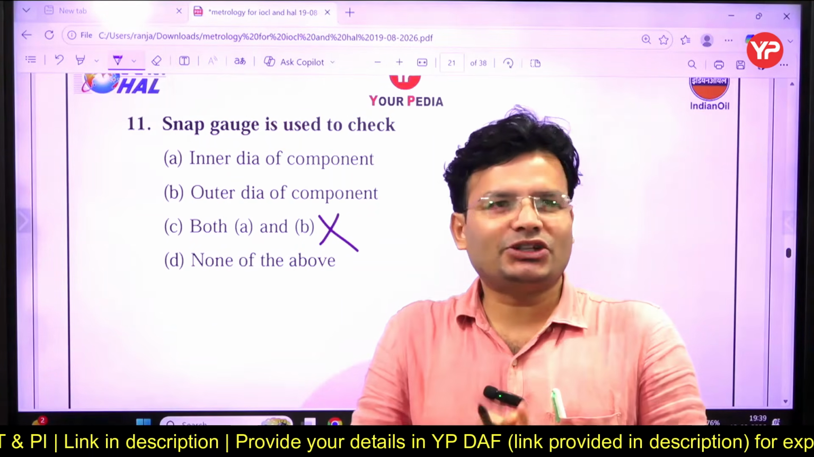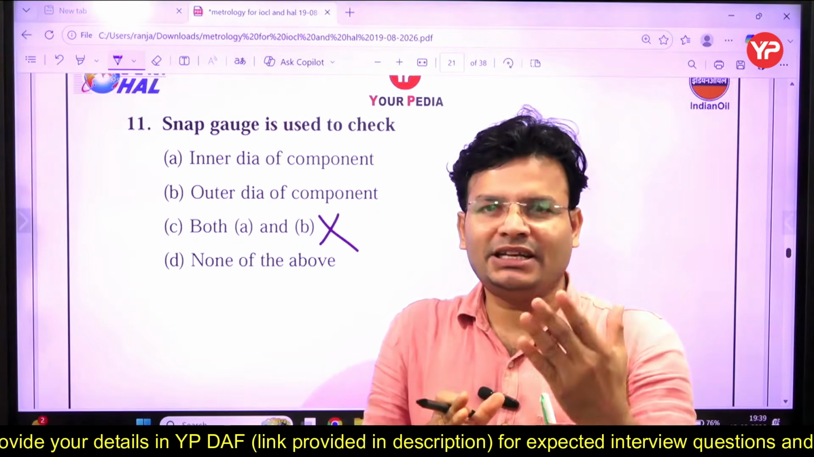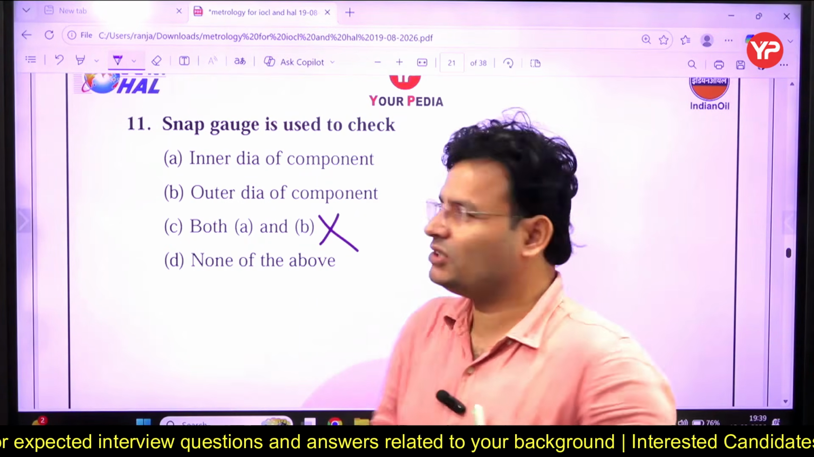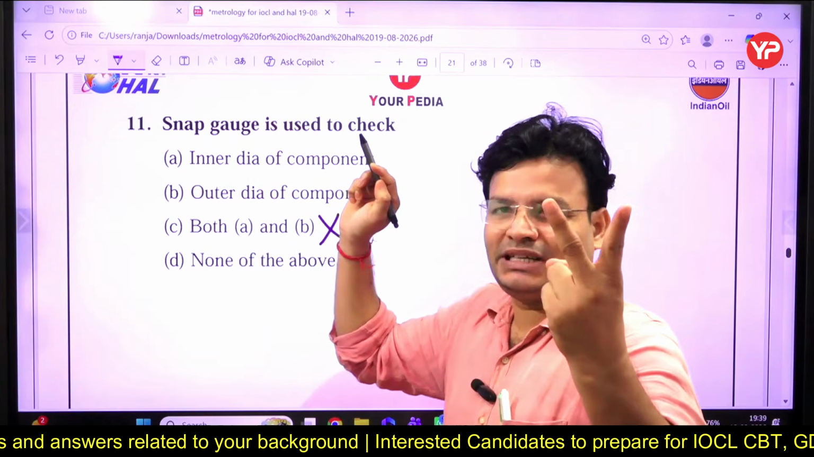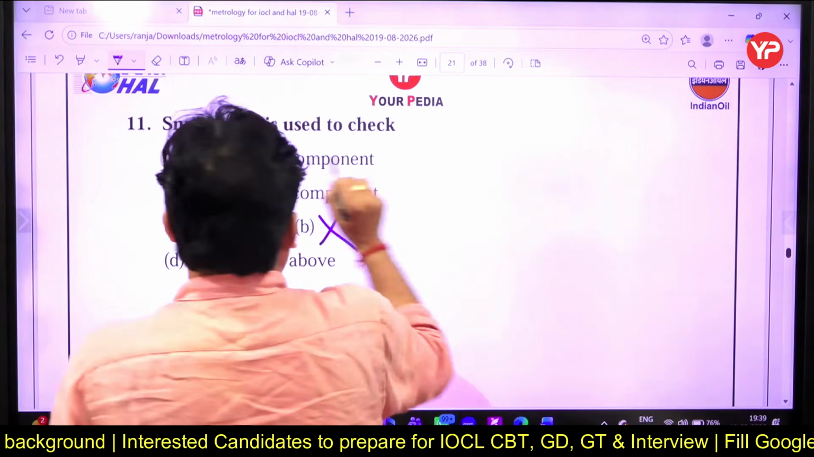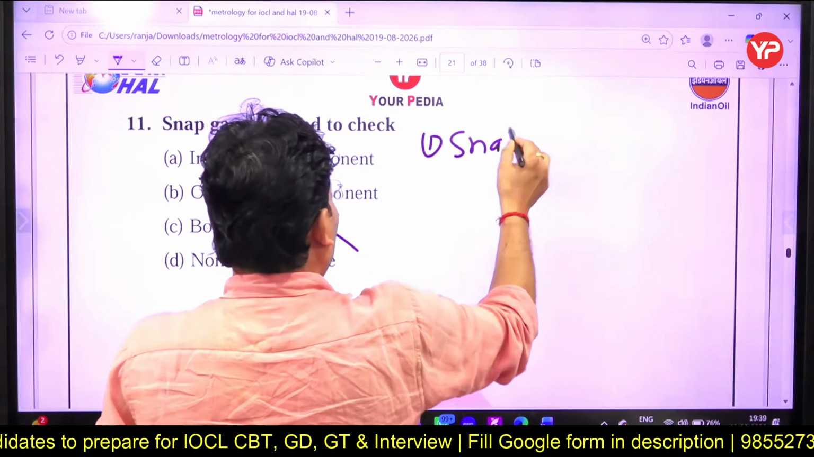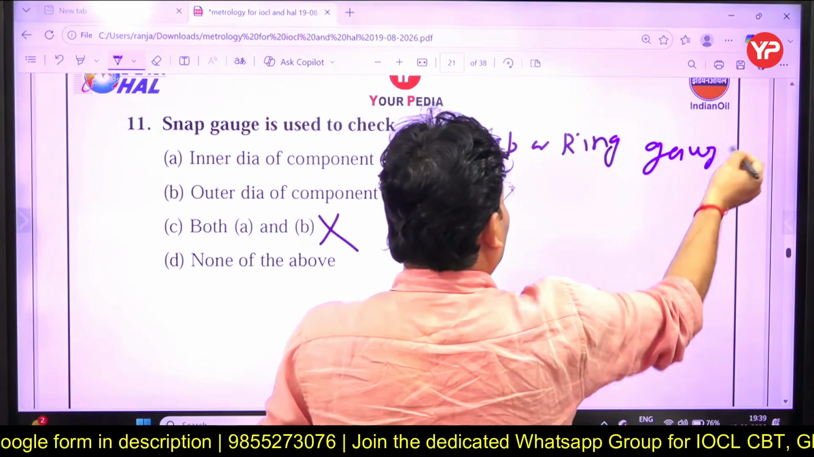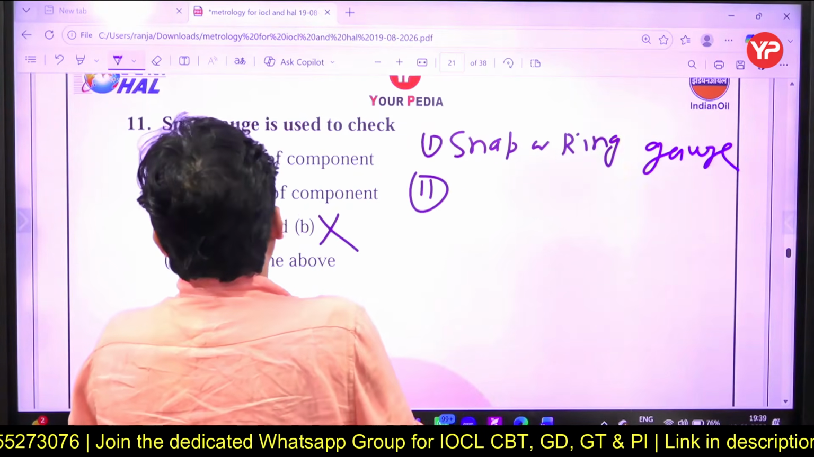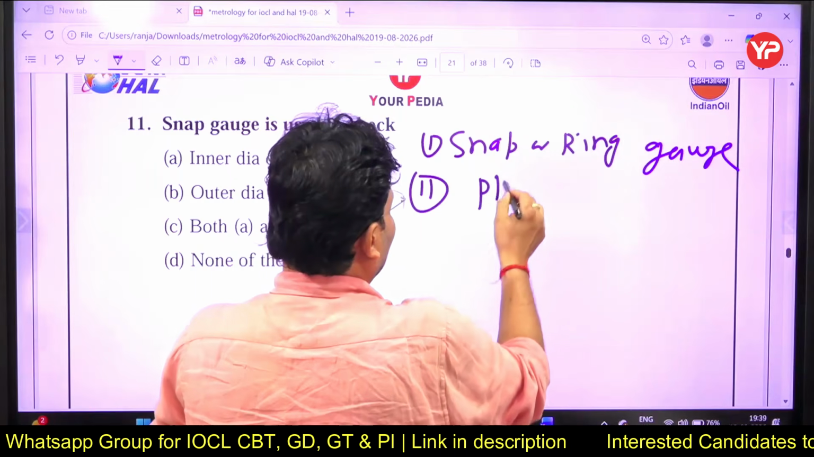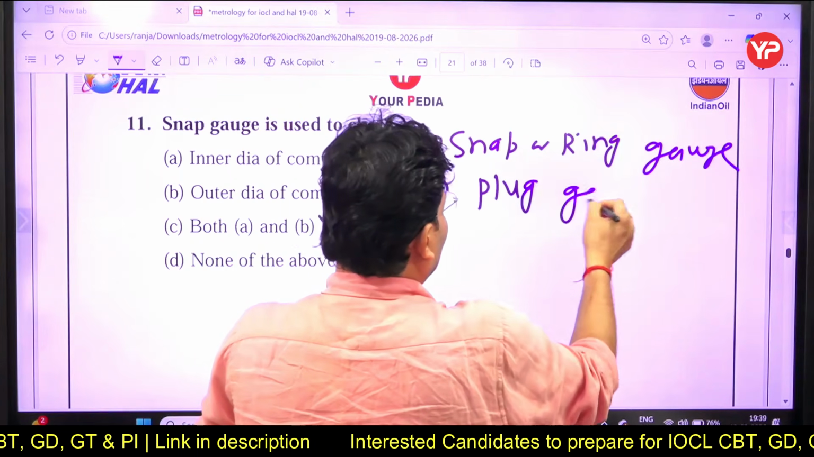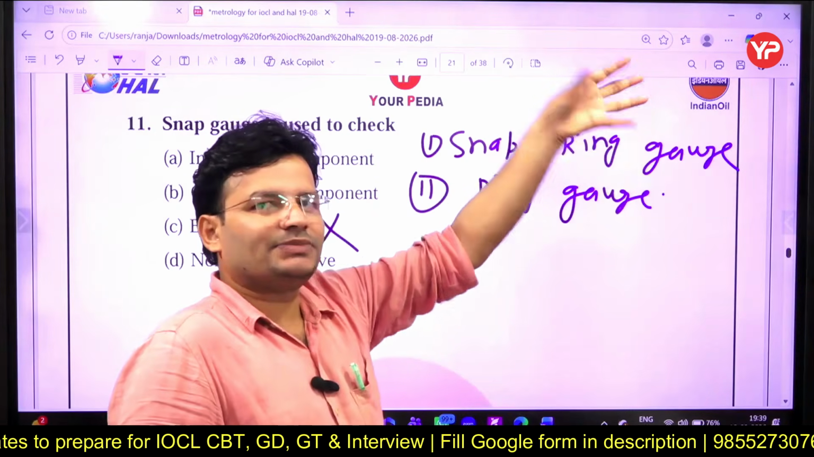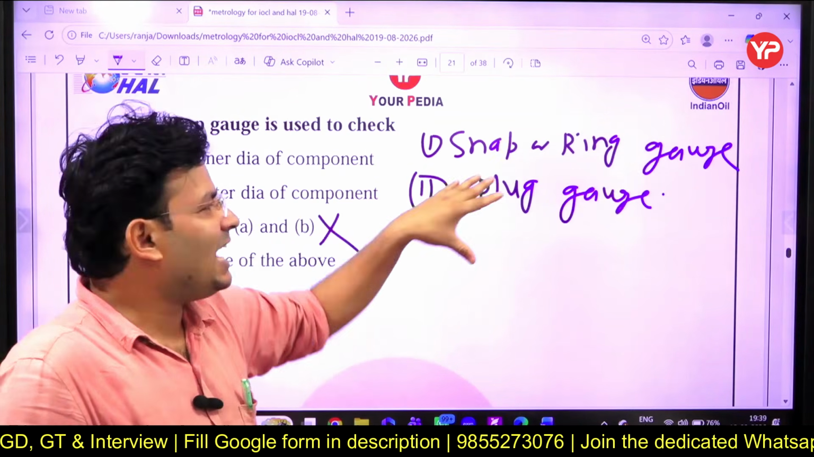Dear, listen. As I told you, the purpose of inspection is basically to check the dimension, right? To check the dimension. So basically two types of gauge are there that you talk about. One is called snap or ring gauge. Snap or ring gauge, both are the same thing, ring gauge. Another one here we can see is called plug gauge. So two types of gauge are there, right? Plug gauge, and snap or ring gauge. Always keep in mind my dear friends, snap or ring.